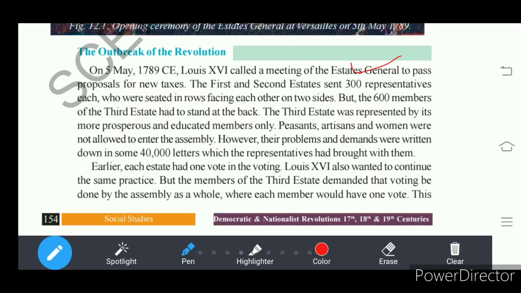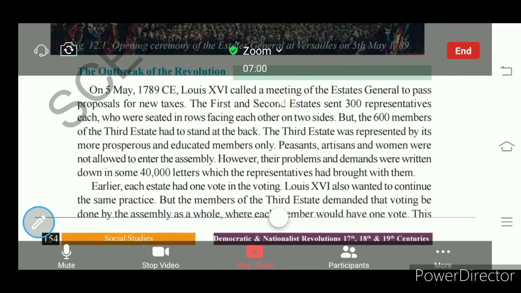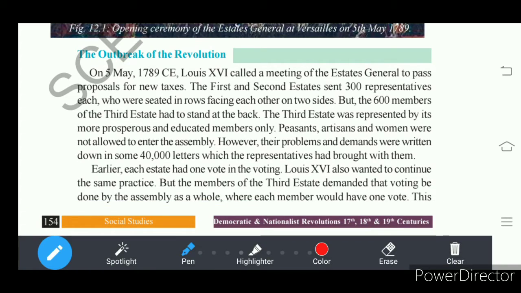So what is the procedure of passing an act in the Estates General, right? That we need to understand here. The Estates General of France consisted of representatives belonging to three estates.